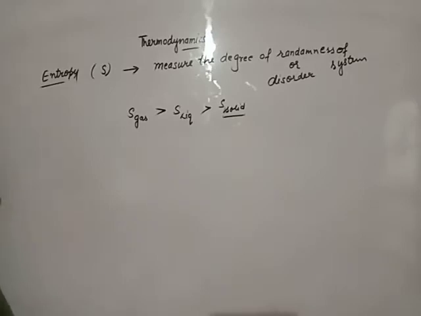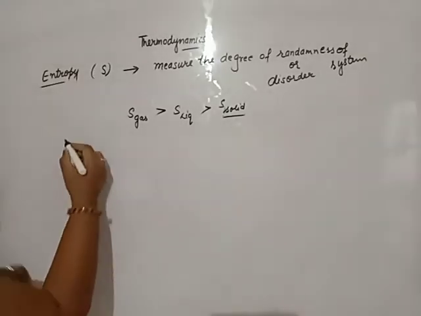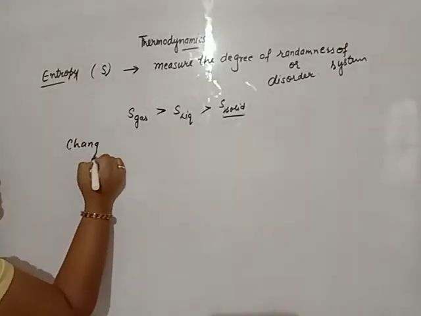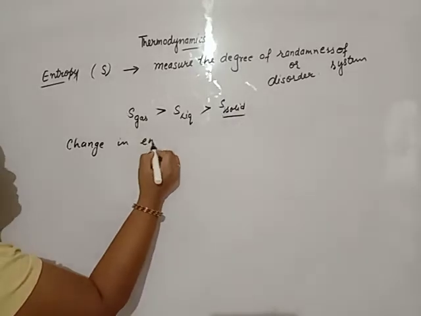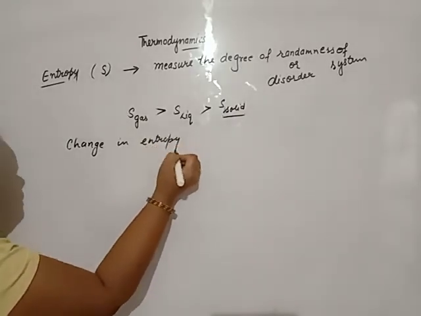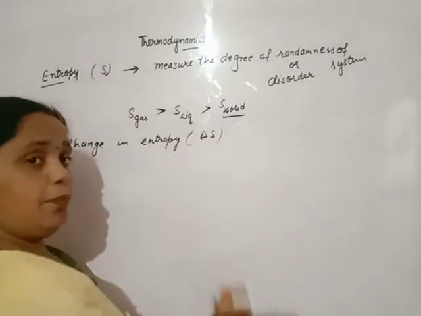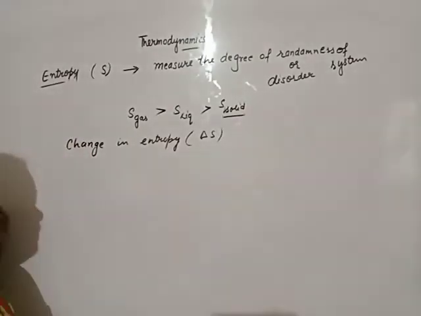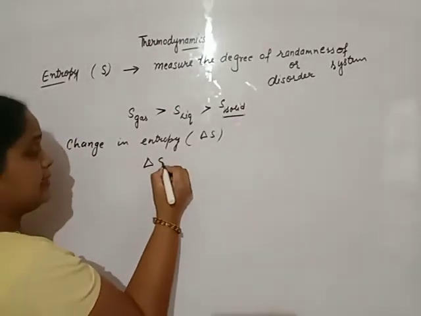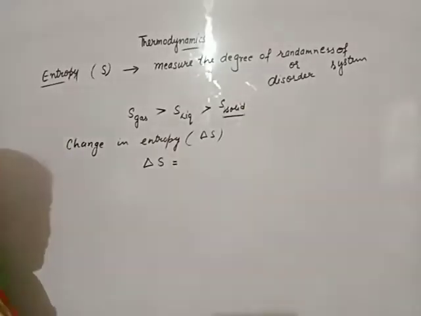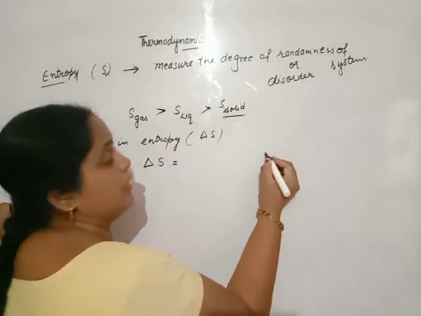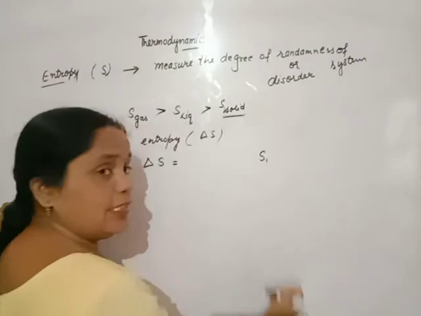Beta, the entropy of any system can't be calculated because disturbance or disorder is not a measurable property. But for any system, the change in entropy, represented by delta S, can be easily measured. How? It is like this. What is the entropy of the system initially? Entropy of the system in the initial state.